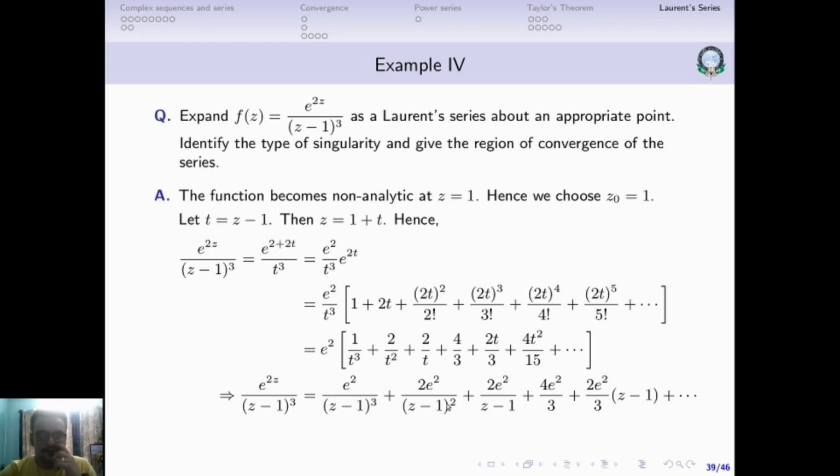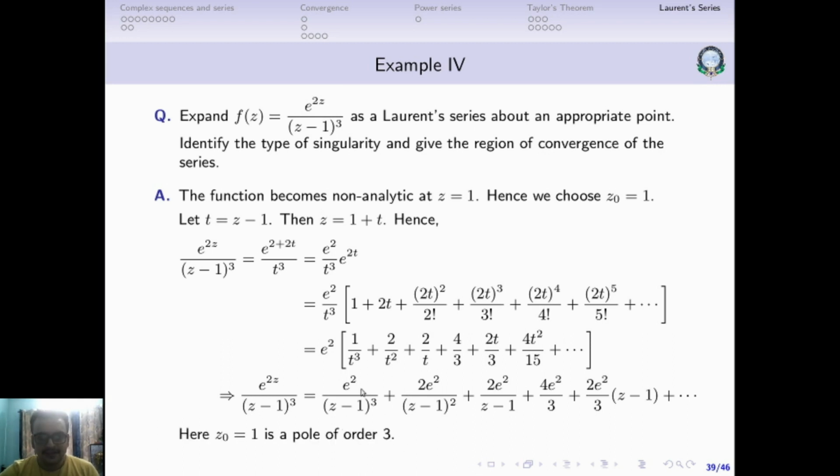Here what I have done is use a shortcut, because the moment I see e to the power 2z, an exponential term in the numerator, I know that I could use the Maclaurin series expansion, do some substitution here and there, and get the Laurent series expansion directly.